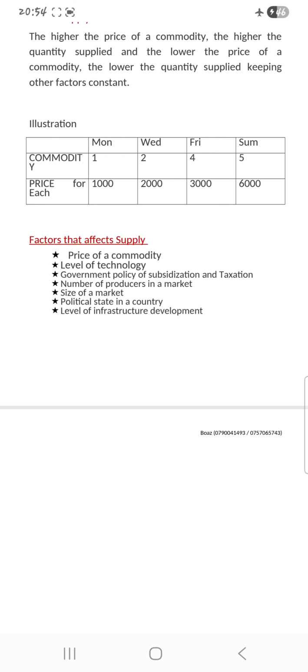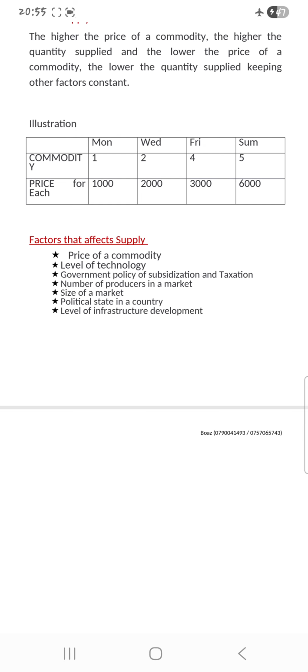But on Wednesday, the price of a commodity increased to 2,000, and suppliers increased that product. They produced 2. On Friday, the price of each commodity was 3,000, and the supplier produced 4 commodities. Then on Sunday, the price of each product was 6,000, and the supplier produced 5 commodities.